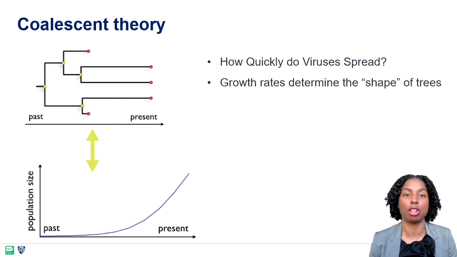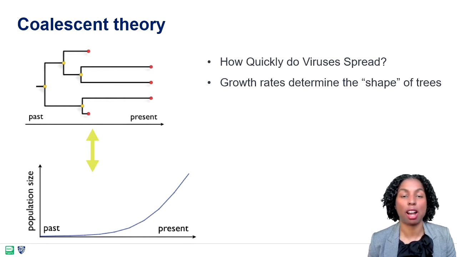The emphasis in coalescent thinking is to view populations backwards in time by using the divergence observable in the population to estimate the time to the most recent common ancestor. This ancestor, depicted as yellow nodes in the tree, is the point where lineages come together or coalesce in a single biological organism.